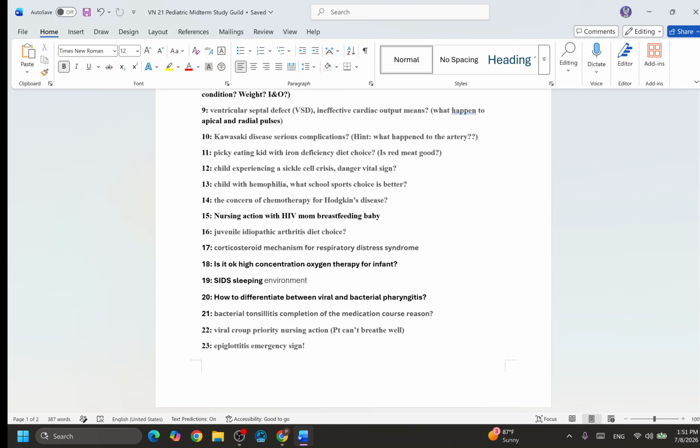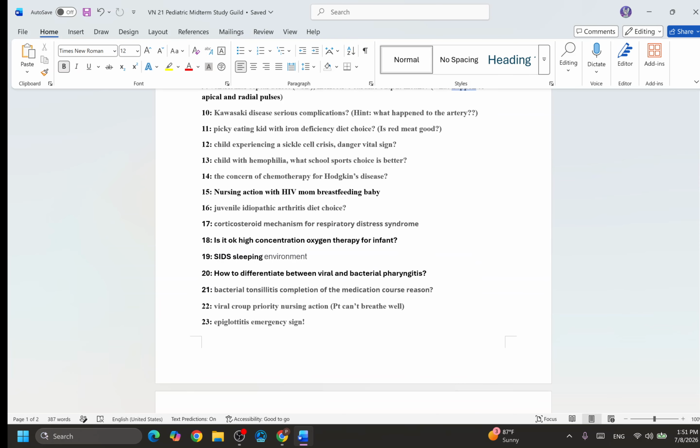Nursing action with the HIV mom breastfeeding the baby. How can you tell the mom has HIV? How can she feed the baby? Can she breastfeed the baby? Do you need a special program for the mom? Is the mom feeding the baby with HIV with a treatment or without a treatment? What do you think? This is necessary. The answer is there. This is what I told you. Some people can breastfeed, some people cannot. That's why for your nursing intervention you need to teach the mother yes or no.